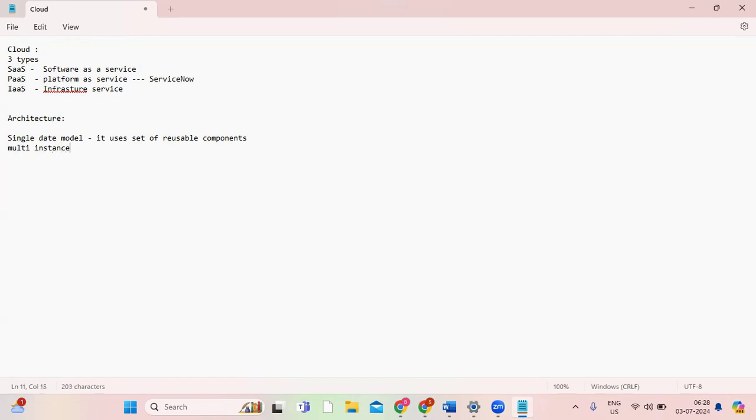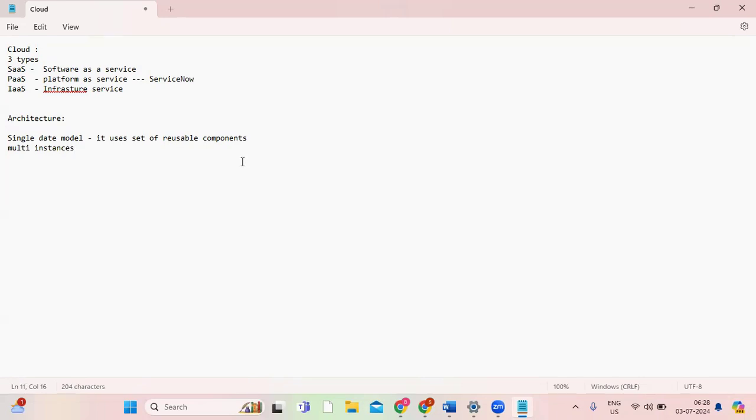So let me tell you what instances are. While developing the code, we will be having three environments. Environment means the place where we work in real time. So here we will be having three environments in real time.